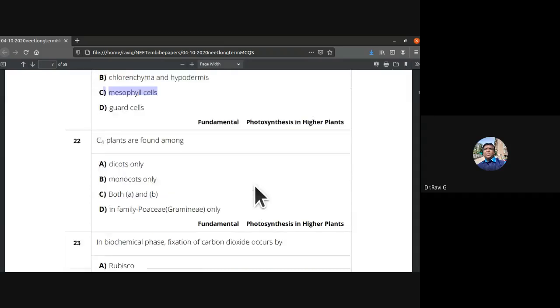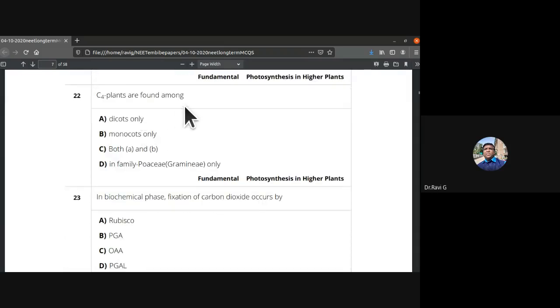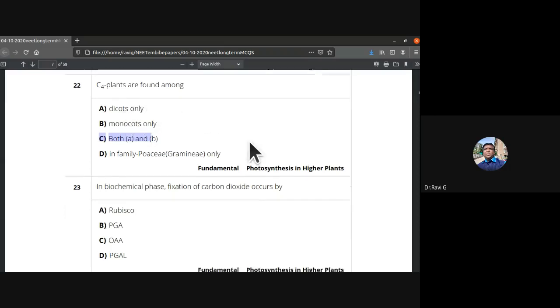21C is the answer. C4 plants are found among dicots only, monocots only, both A and B is right. They are also seen in dicots and monocots, not just monocots, even in dicots. So 22nd is C. C4 plants are found among dicots and monocots.